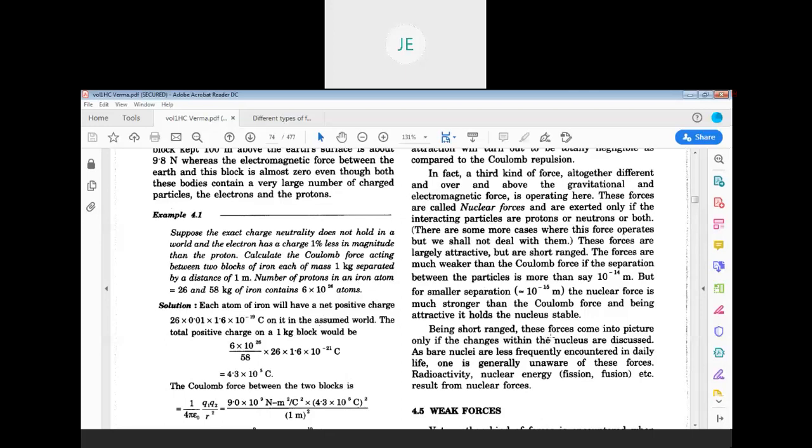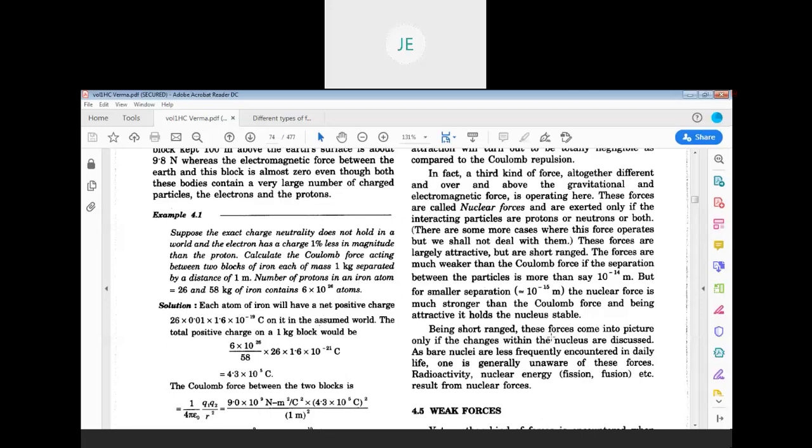Being short range, these forces come into picture only if the changes within the nucleus are discussed. So radioactivity, nuclear fusion, and nuclear fission are all results of nuclear forces.